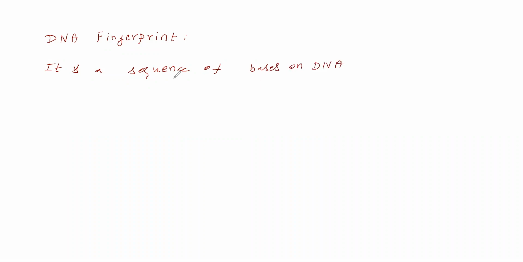So sequence of bases, you know the bases. DNA means a double stranded helix. In each helix, a polynucleotide chain. Polynucleotide chain means each sugar is having a base. That sequence of bases is nothing but DNA fingerprint. Sir, what are the uses of this DNA fingerprint?